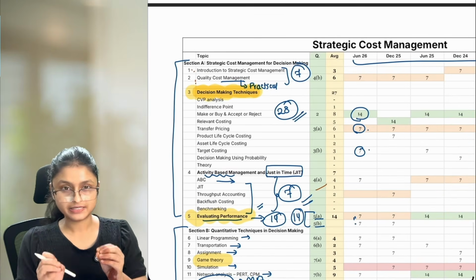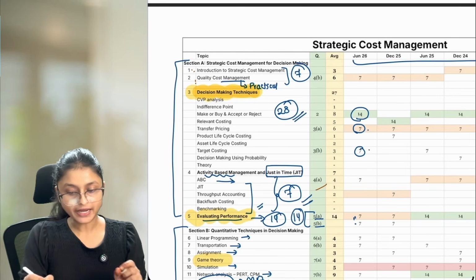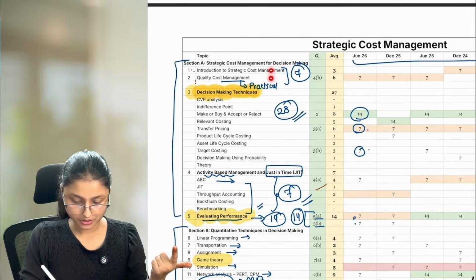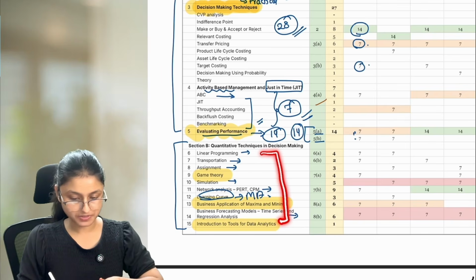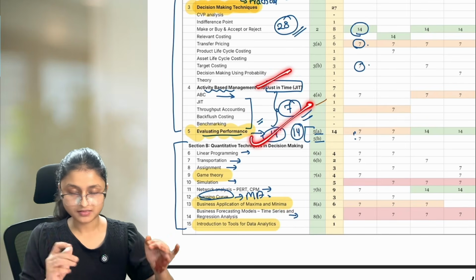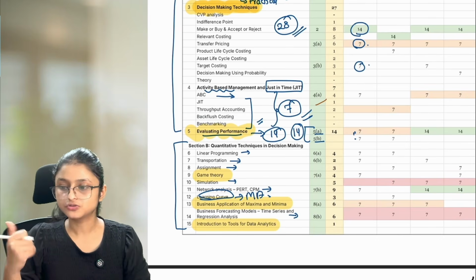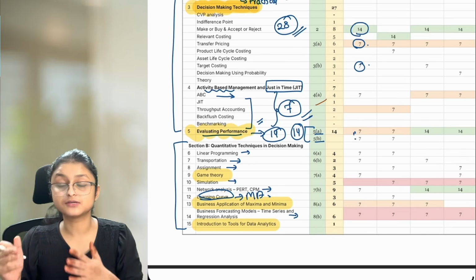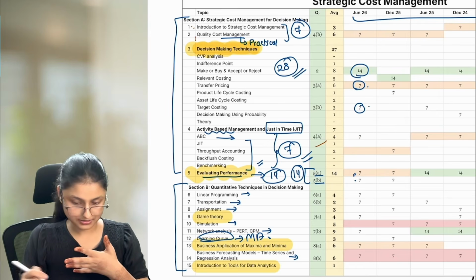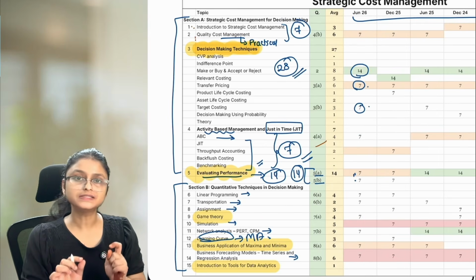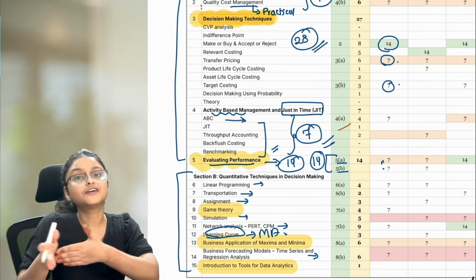What I suggest is, if you are enrolling for the classes, you should follow the schedule which I am following in the class itself. In class I am going to start with chapter number 1 and 2, then we will cover chapter number 3, and after that we will cover all the chapters of section B, and then we will move forward to chapter number 4 and 5. That is how I have designed your schedule in the class app, and that is what you should follow, because you have enough time to complete all of these in the proper sequence which I suggested. This proper paper analysis is applicable only when you are revising, so I will share it with you then. As of now, just focus and cover the things in the way which I have completed in the class.